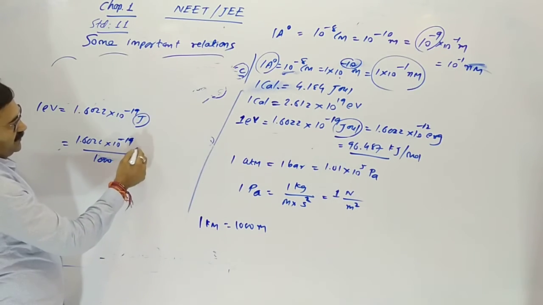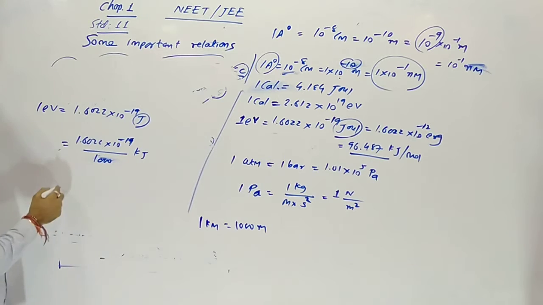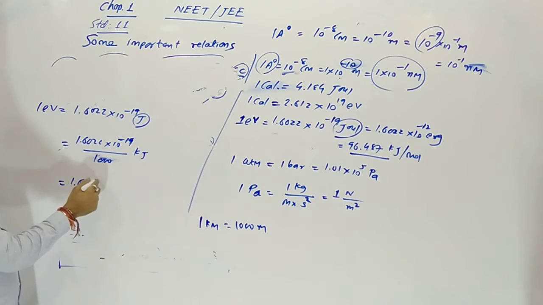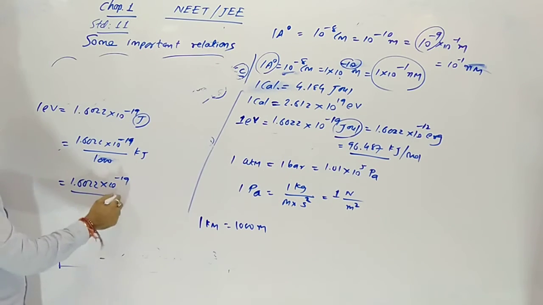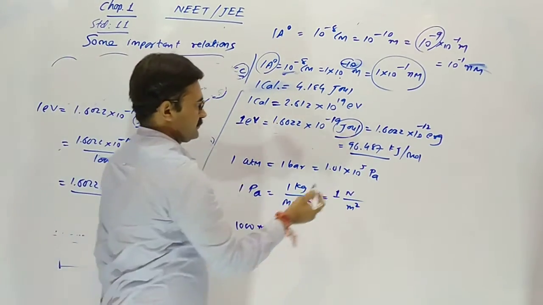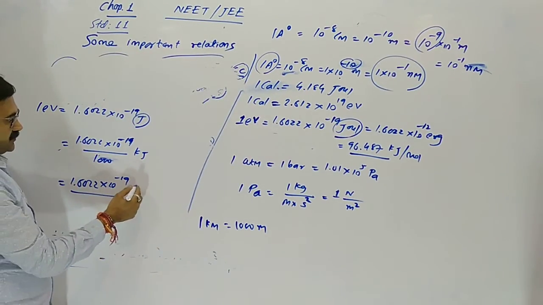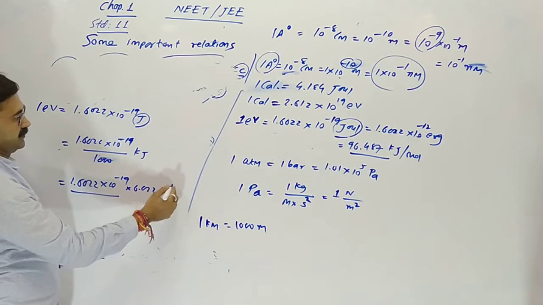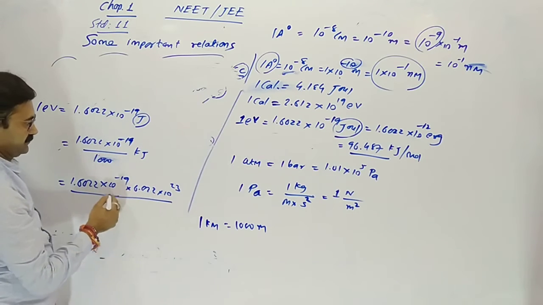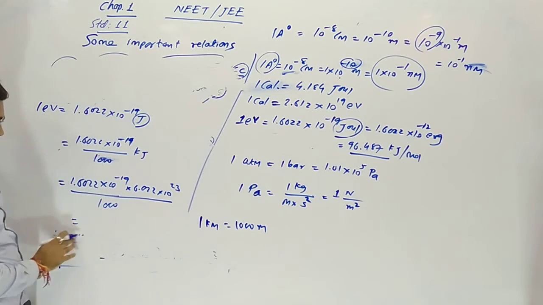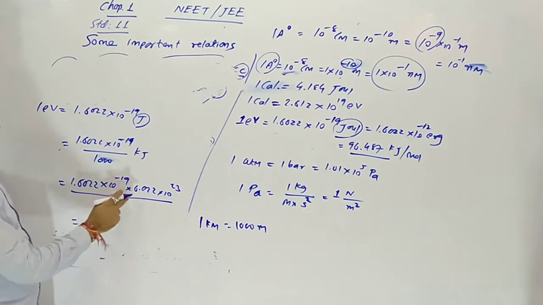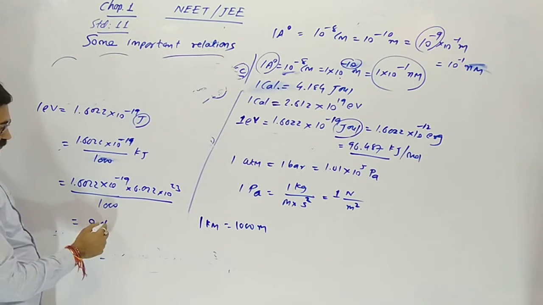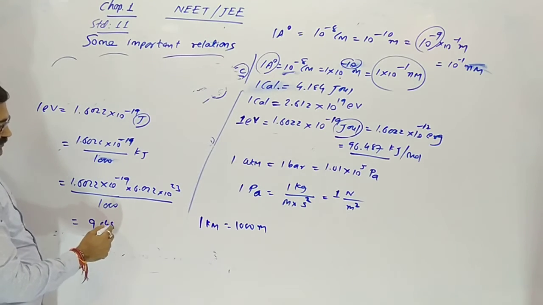Joule divided by 1000 gives kilojoule. Then, per mole, so we have to multiply this value by Avogadro number. Multiplication of these two gives 9.687.